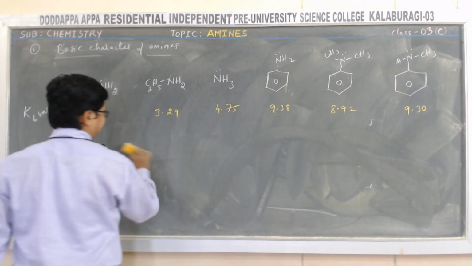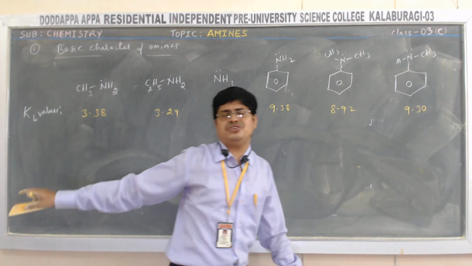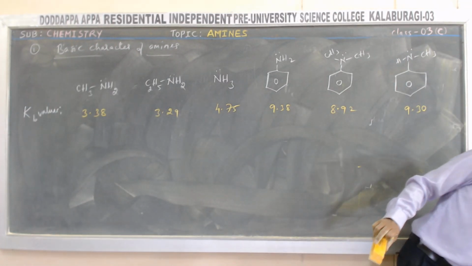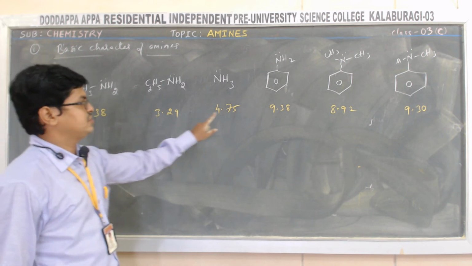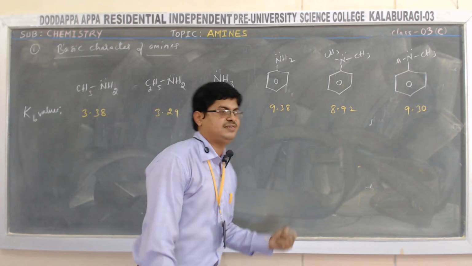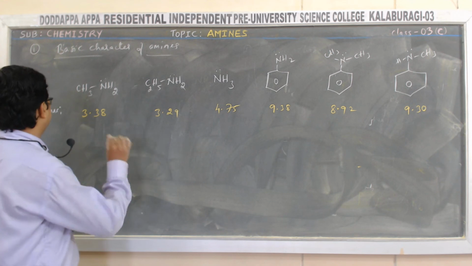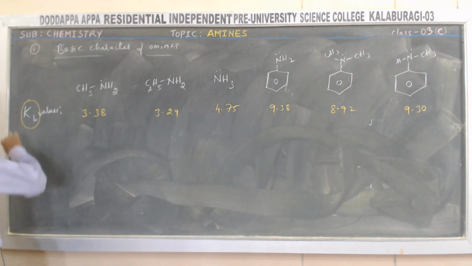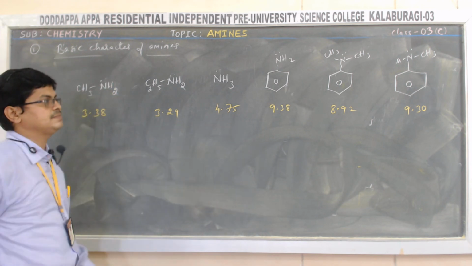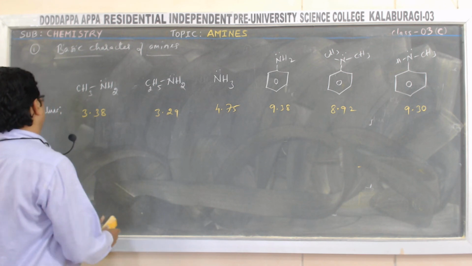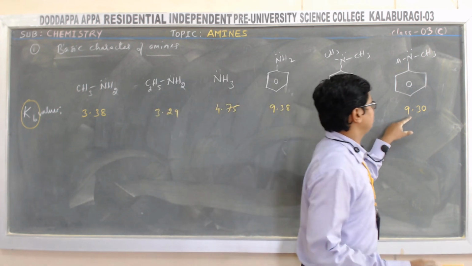Then can you identify, based on the dissociation constant values, which is more basic in nature among the following amines? Of course, higher the Kb value, higher is the basic strength. Then which is having the high value here? Among them, which is having the higher value? That is 9.30.